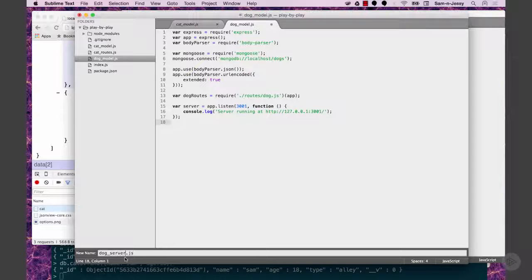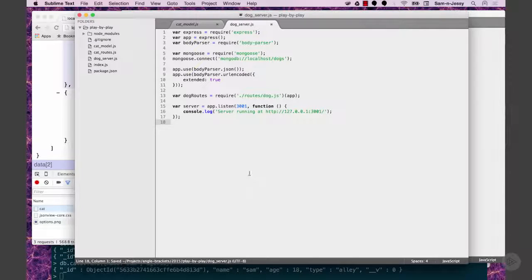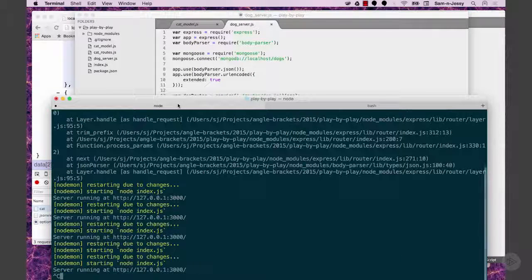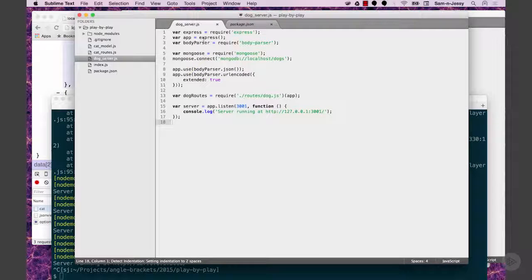All right, so I'm going to go dogserver.js. Nothing like distracting a programmer. Okay, oh wait, I just quit out of Mongo. So I'm creating my dog server. Again, I'm using Express, body parser, Mongoose, but here I'm calling up localhost dogs, basically the difference. So dog server is still Express, body parser, Mongoose. Oh, okay. Yeah, same exact thing we had before.